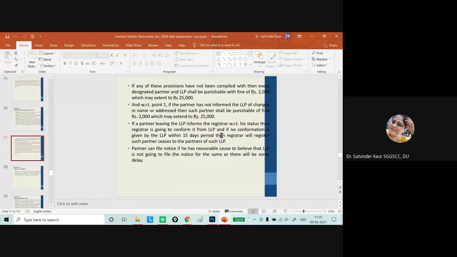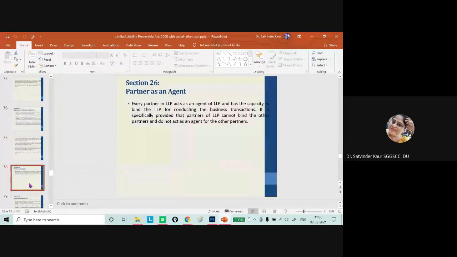If the LLP itself delays, because the former partner is going to be responsible for all the liabilities, in that particular situation, if the partner himself informs the registrar about his status that he is leaving the organization, then in that case the registrar is going to ask the LLP, and if no confirmation is given within 15 days, it will automatically be registered on the request of such partner. And the partner can file a notice if he has reasonable cause to believe that the LLP is not going to file the notice for the same, as there will be some delay.